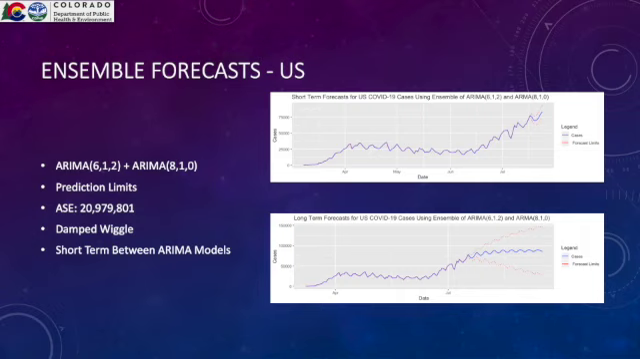We took the average of the two for prediction limits in the forecasts. We ended up with an ASE that was significantly lower, about 21 million. In the long term, we have a damped wiggle trend, while in the short term, it is directly between the two ARIMA models, and it still has that swooping behavior.